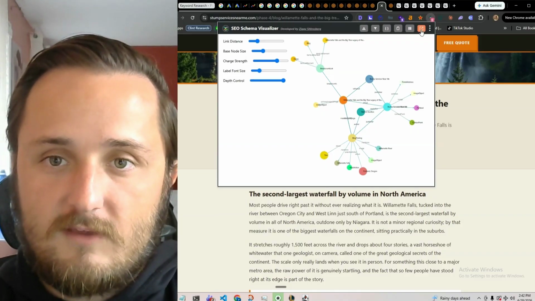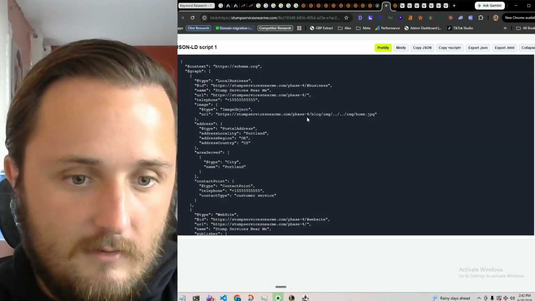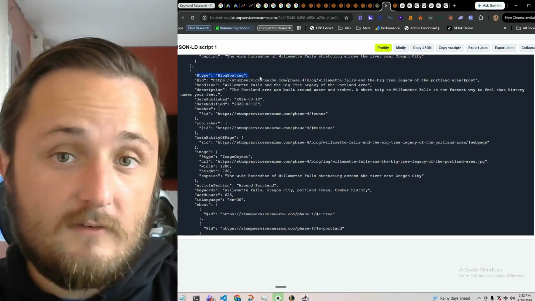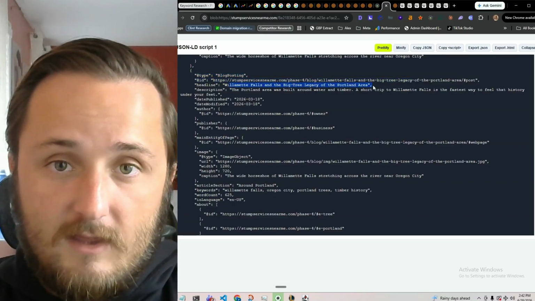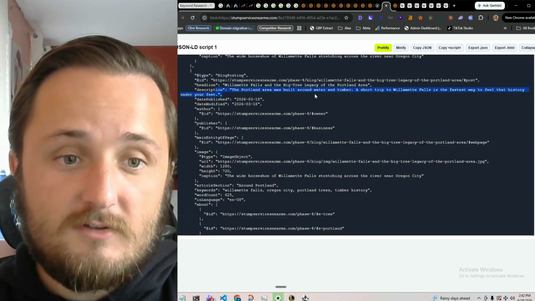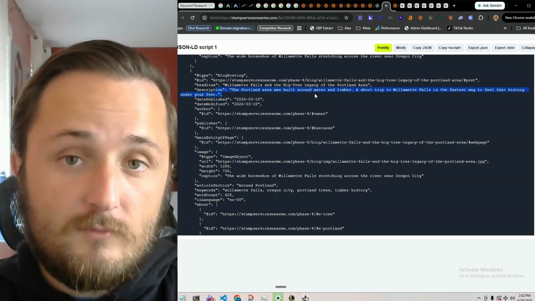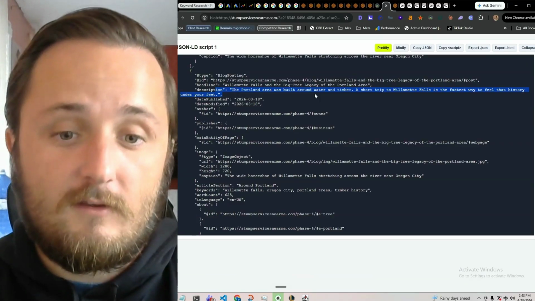So when we go to look at the schema here, what we can see is we've got a type, right? We're telling Google, hey, this is a blog. We're giving it the link, the headline, and a little short description. In this description, we can put more relevance and more geo terms. We can keep adding more content about what this is.